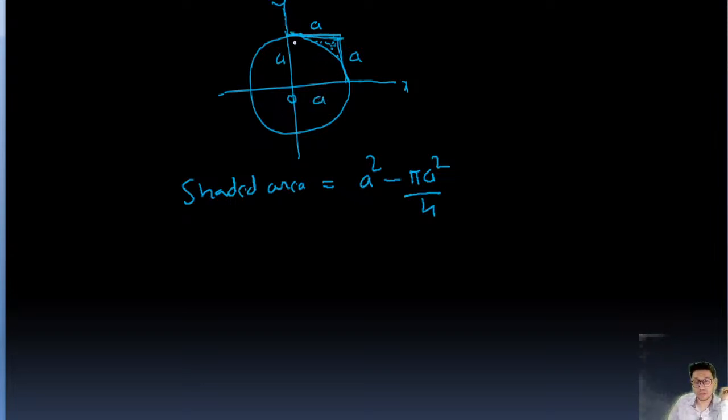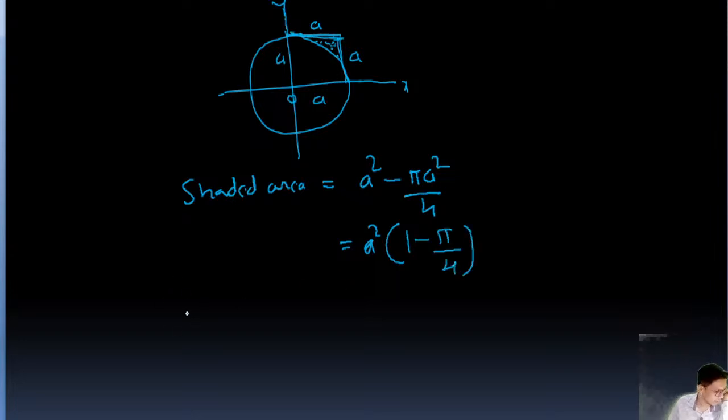The area of the circle is pi r square, or pi a square, because the radius is a, right? And there are 4 quadrants of a circle, right? So the area of one quadrant is pi a square by 4. Okay, so this is the shaded area, guys. Or we can say a square taking common, 1 minus pi by 4.